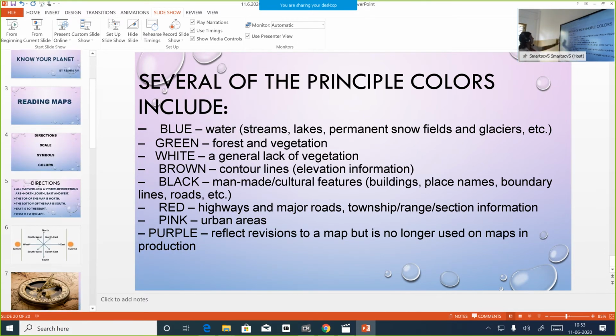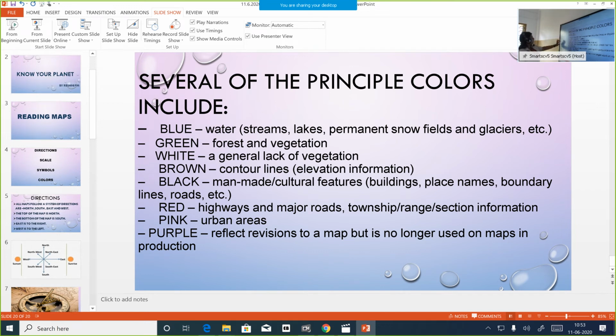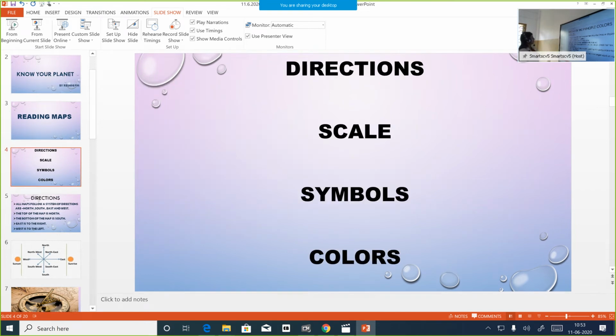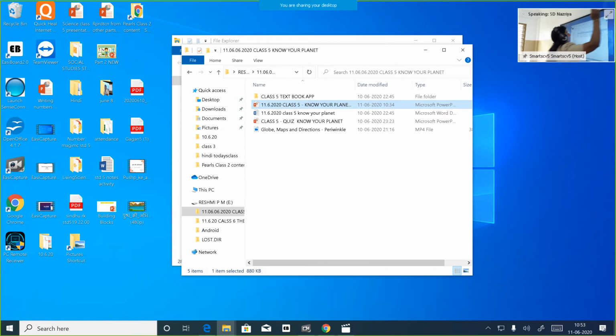So we have gone through how to read a map. First one, directions, scale, symbols, colors. In detail we have gone through what we mean by directions, then scale, symbols and colors. Okay, next we will see a video.